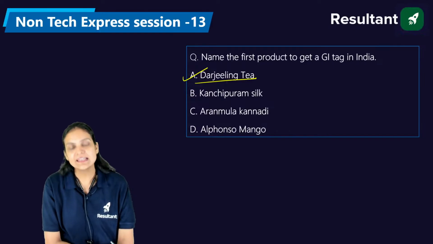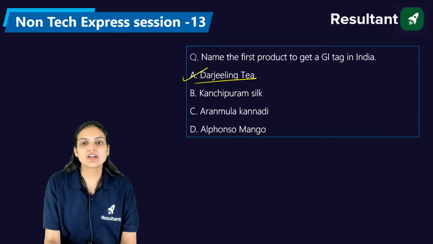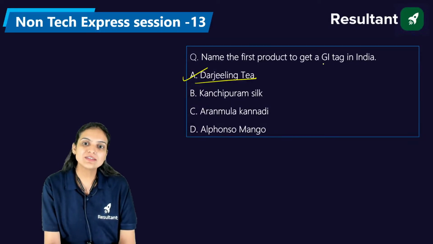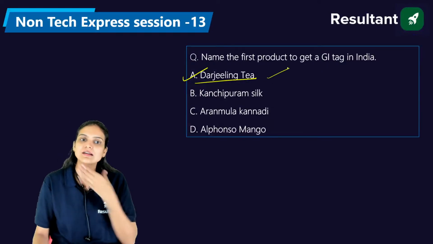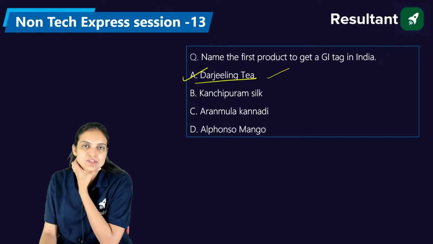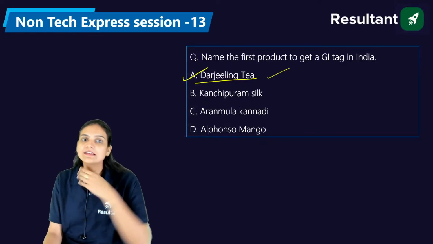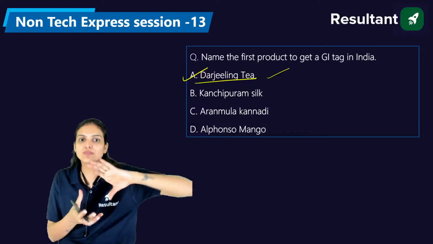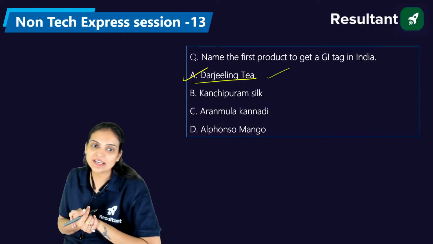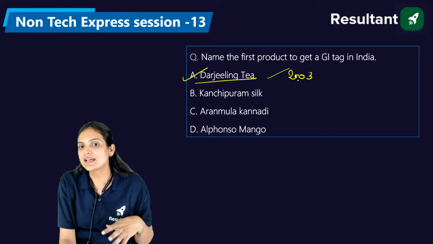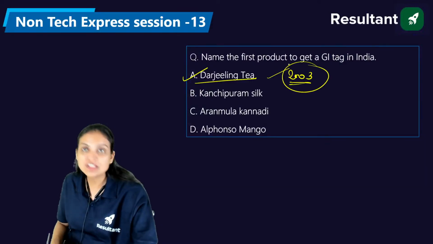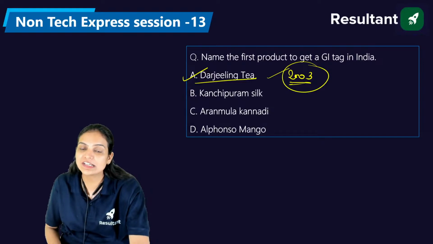Exactly. Generally, the GI tag or the geographical indication is given to products which have some specification. Darjeeling is from the West Bengal state, and it is above the chicken neck. It connects through the chicken neck. It got the GI tag in the year 2003. This GI tag was given in 2003 to Darjeeling tea.